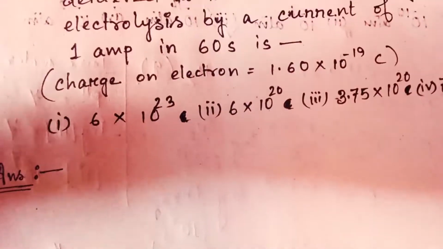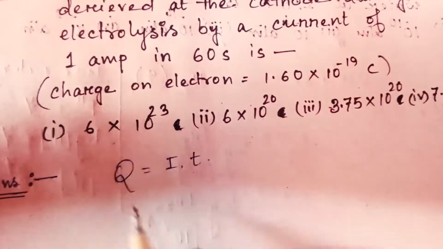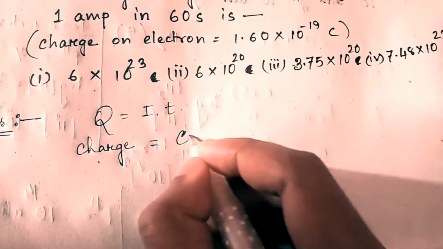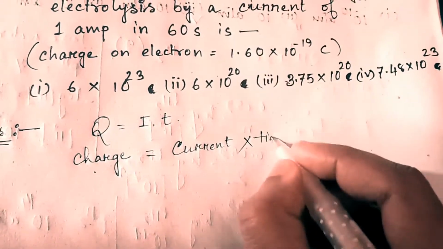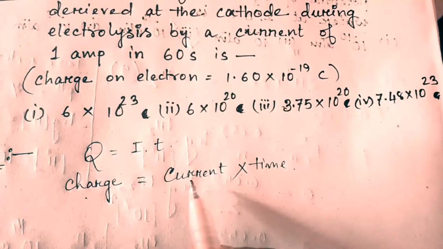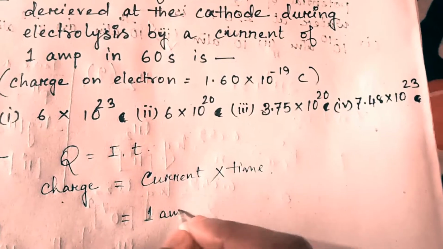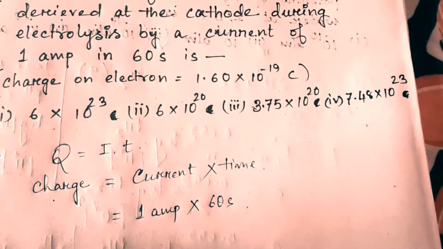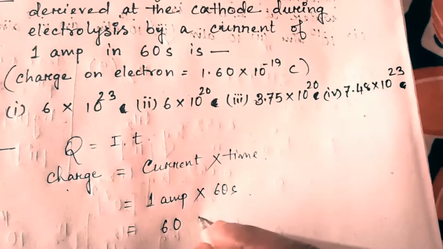So we know the formula Q equal to I into T, where Q is the charge, I is the current which is measured in ampere, and T is the time which is measured in second. Okay, so we don't know the charge, but we have the current value and time value. So current is 1 ampere, time is 60 seconds. So the charge is 60 and the charge unit is coulomb.